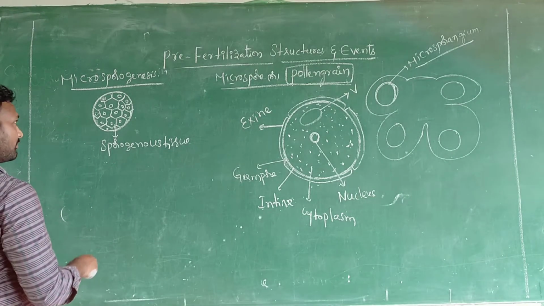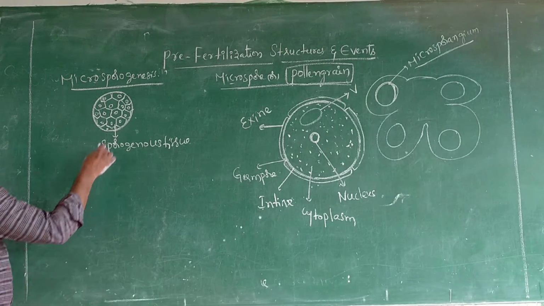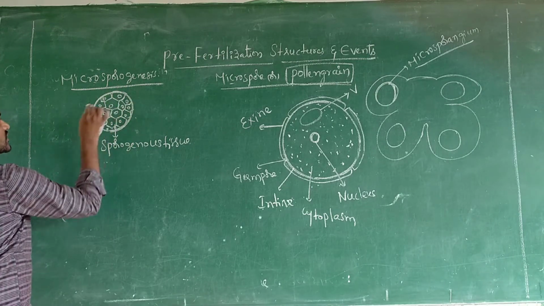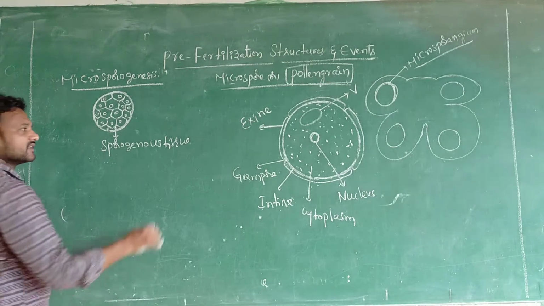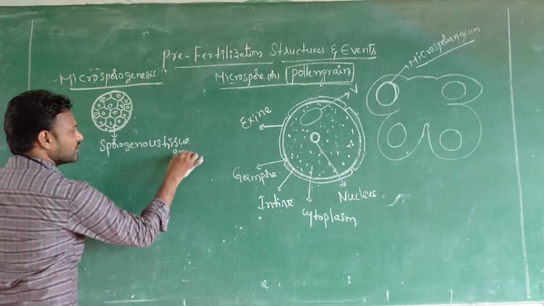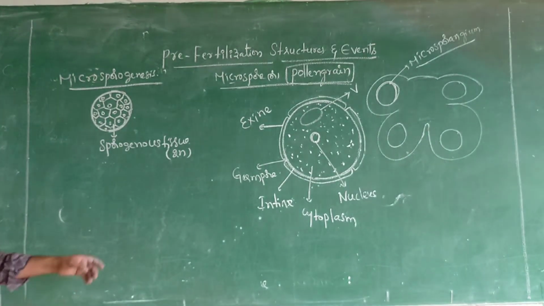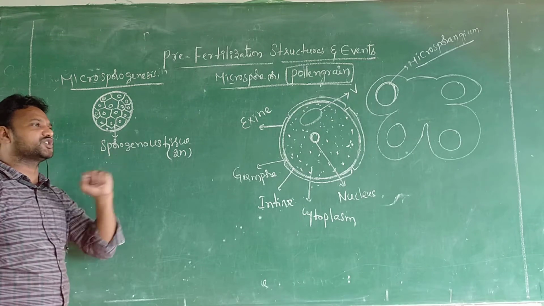Microsporogenesis is very simple. This is a microsporangium. Within a microsporangium, sporogenous tissue is there. This sporogenous tissue is in a diploid condition. Means this is the ploidy. What is the ploidy of sporogenous tissue?